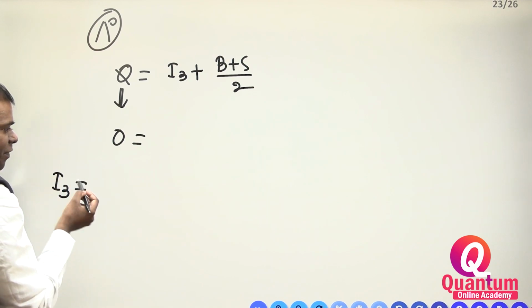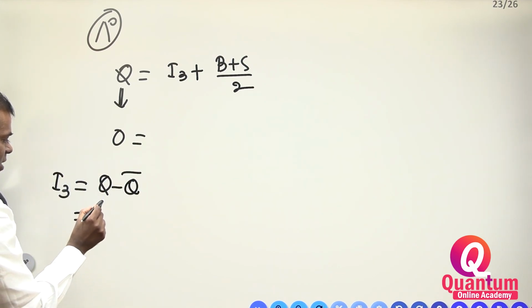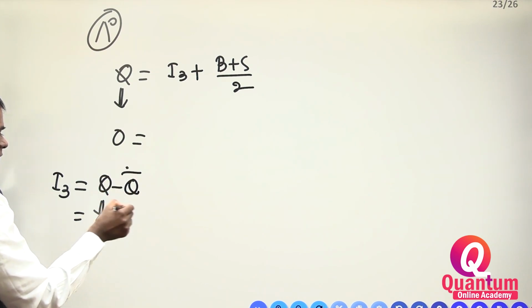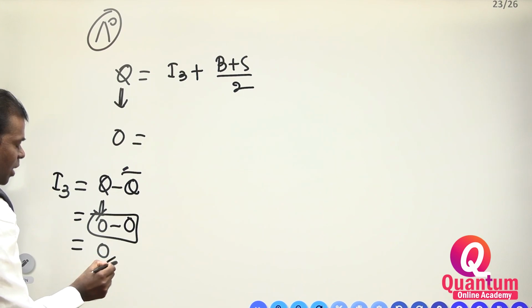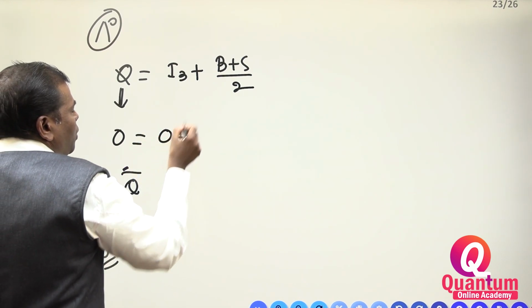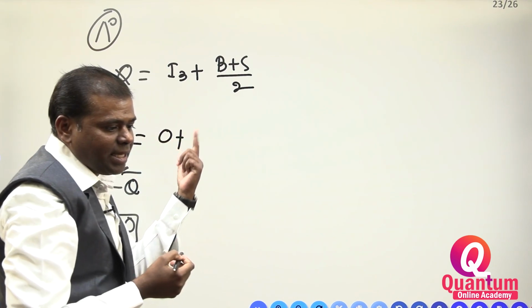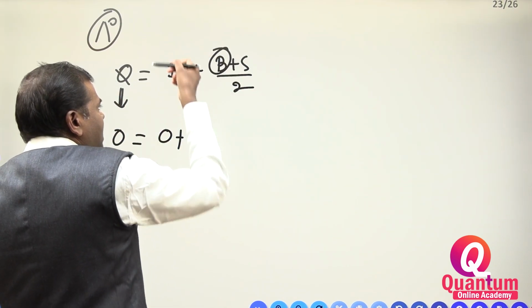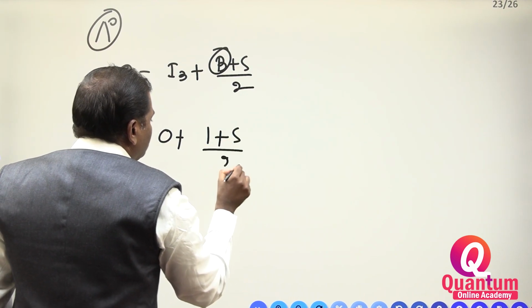The third component of isospin is equal to Q minus Q bar. Charge is equal to 0. The average charge of that component is also 0. That is 0 minus 0 is equal to 0. Baryon number is equal to 1. You have to take it as a baryon. That particle is still a baryon. That's why you take it as 1 plus S by 2.